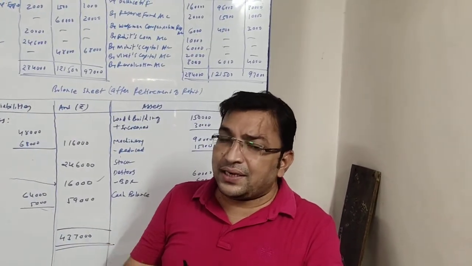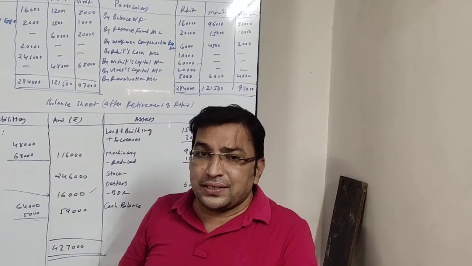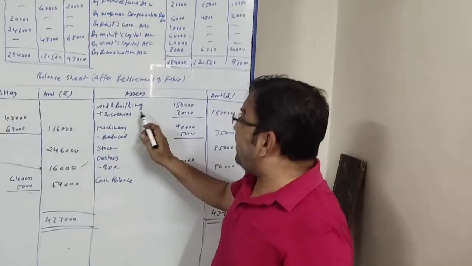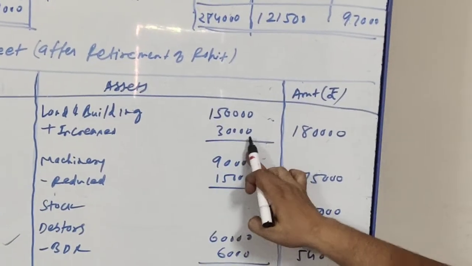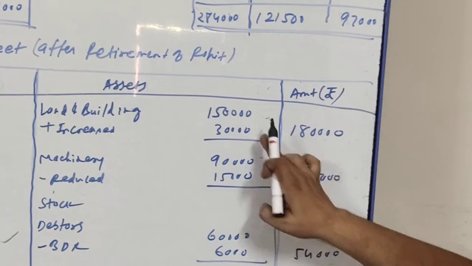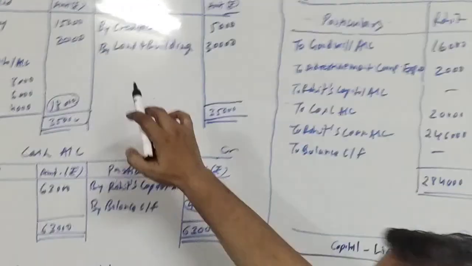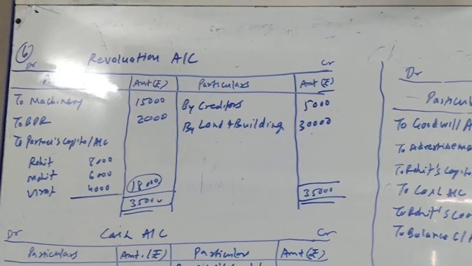Land and building is an asset, so this is our profit. We will be adding to the land and building, and as it is a profit, it will be credited to revaluation account. Let's see here, land and building 1,50,000 in balance sheet plus increase 30,000, outer column 1,80,000. This 30,000 being profit will be credited to revaluation account. So revaluation account by land and building rupees 30,000.